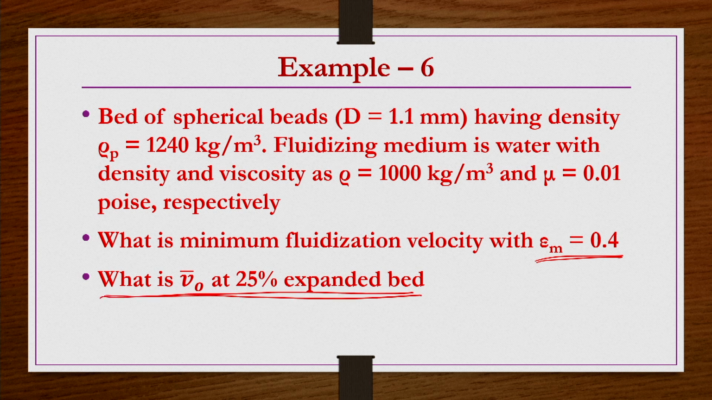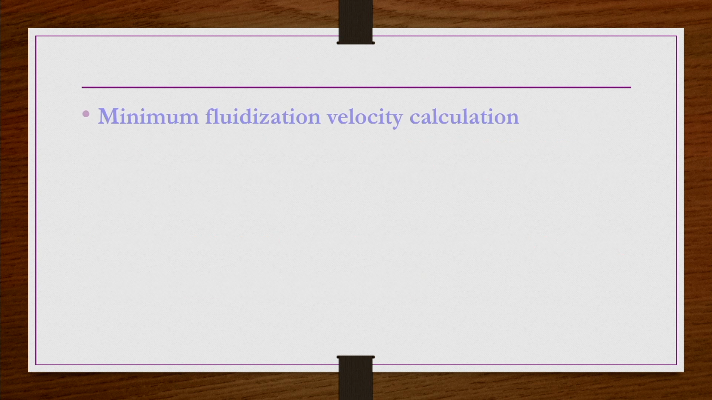The next part of the problem is: what is the superficial velocity if you want to have a 25% expanded bed? So, let us say the initial bed height is 1 meter. If you want to have 1.25 meters of bed height, how much superficial velocity should you provide, and what is the corresponding voidage? That is what you have to find out.